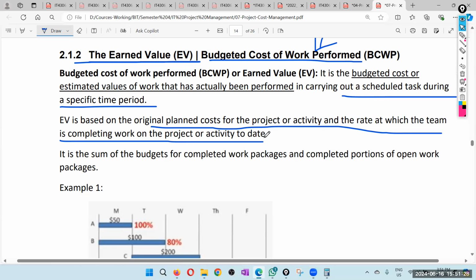So therefore, it is not planned value. Still, we use the plan budget, but we adjust it with your actual percentage of work rather than the planned percentage of the work. If you use the planned percentage of the work, it's planned value. If you use the actual percentage you have done up to that date, or the team has done, that is earned value.